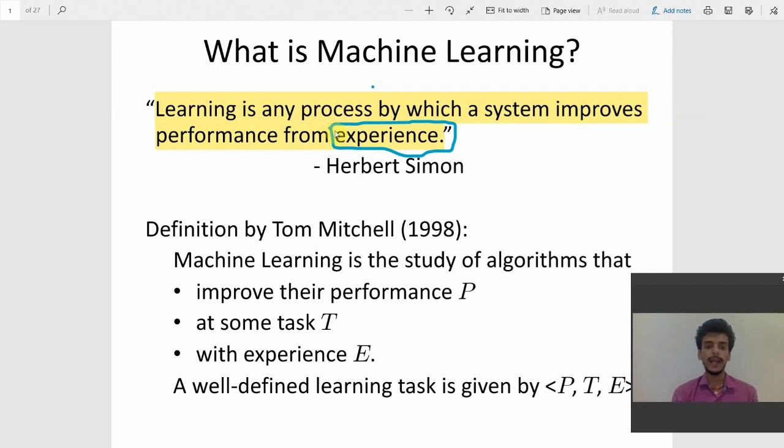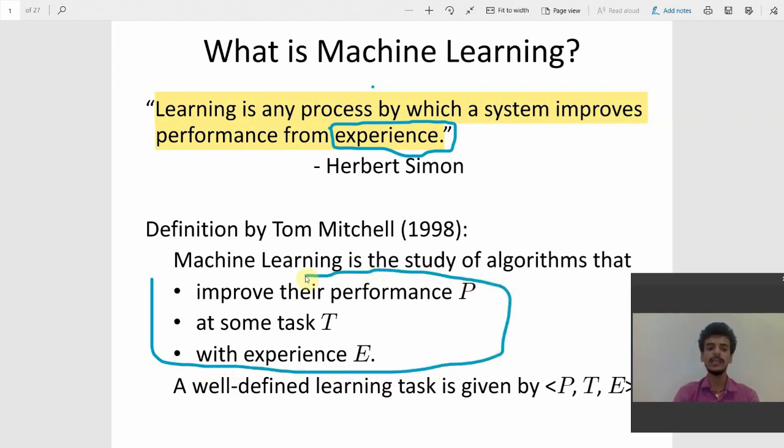By some data we do a task T with improved performance P, and it's written over here that there is a task T and we need to improve its performance P by some experience E, and the experience is always data. In machine learning we provide data in order to train models, and then after training that model we test it on the basis of some given inputs, and it predicts its value and performs its intended function.